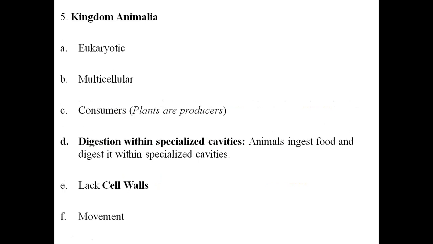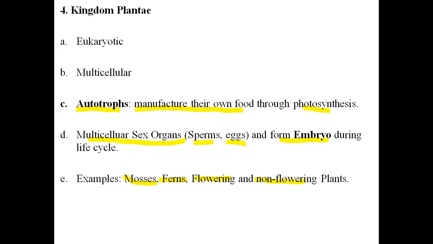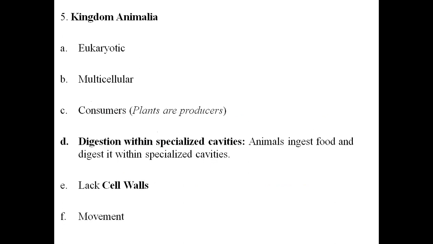Kingdom Animalia. These are eukaryotic organisms. One more point: plants cannot move from one place to another. What is the reason they cannot move? Because the plants have roots, and because of the roots, they are anchored inside the soil. So the plants cannot move. While kingdom Animalia are organisms that are able to move from one place to another because of their legs, and because of their movement for food.